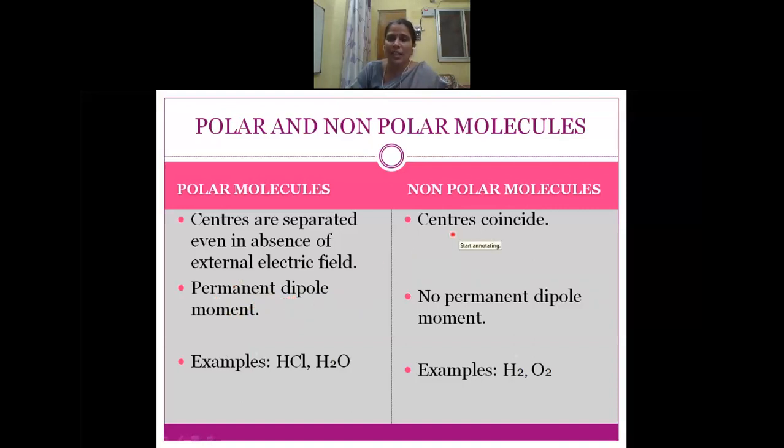But in the case of nonpolar molecules, the centers of positive and negative charges coincide, so they don't have any permanent dipole moment. Examples of polar molecules are water and hydrogen fluoride. Similarly, examples of nonpolar molecules are hydrogen and oxygen.